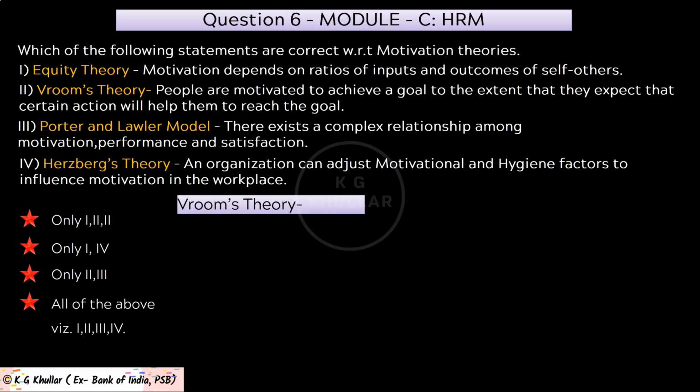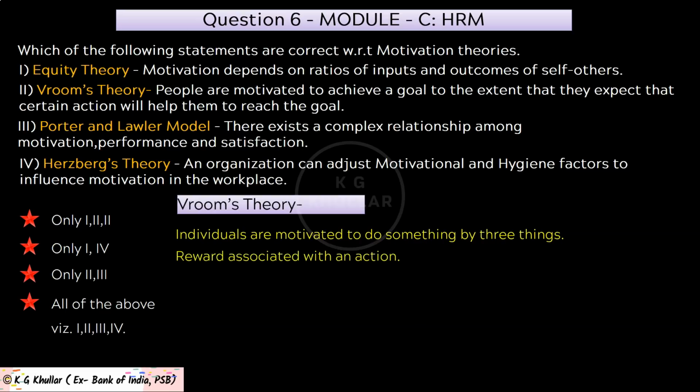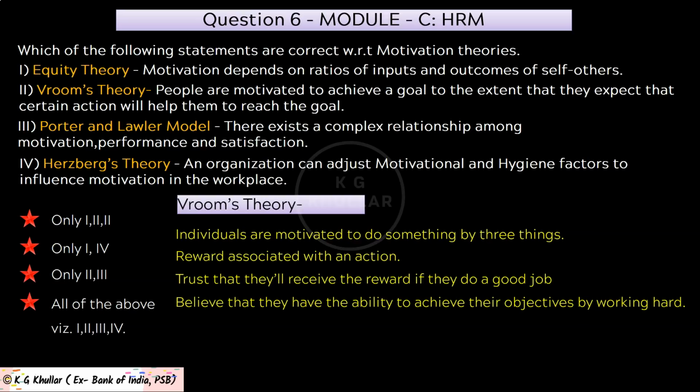The next is Vroom's theory. Friends, Vroom's expectancy theory of motivation says that individuals are motivated to do something by three things. They are motivated when they value the reward associated with an action. Then second is trust that they will receive the reward if they do a good job. And lastly, believe that they have the ability to achieve their objectives by hard work.